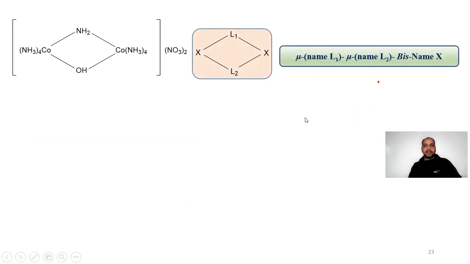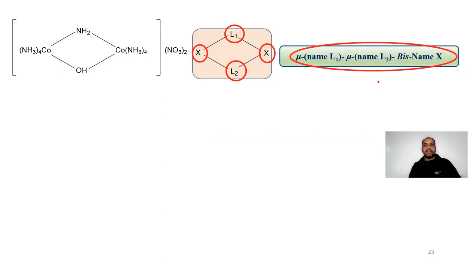Now these are another type of complexes. In this one, the ligands L1 and L2 are joining together the groups which are the same, X groups are the same. So their name is written, the names of the ligands L1 and L2 are written first, followed by the name of the group X. And these were some of the examples that we have done under this category.